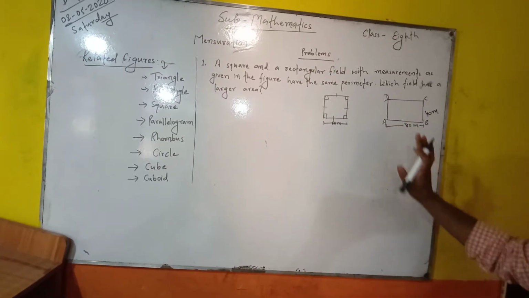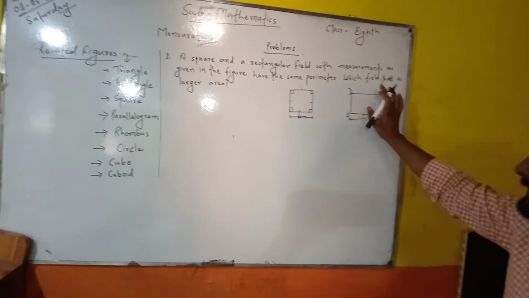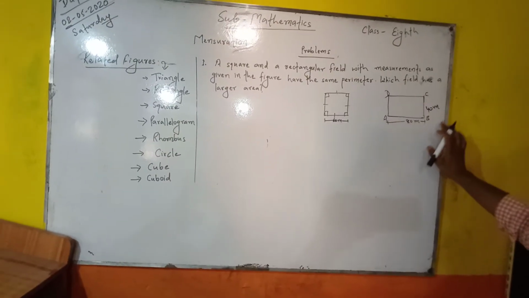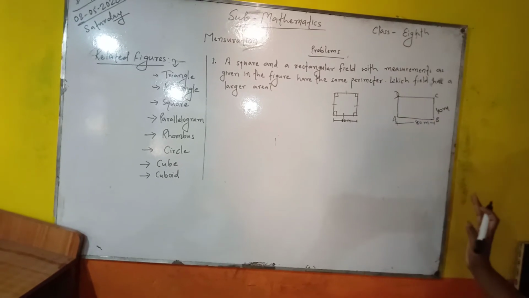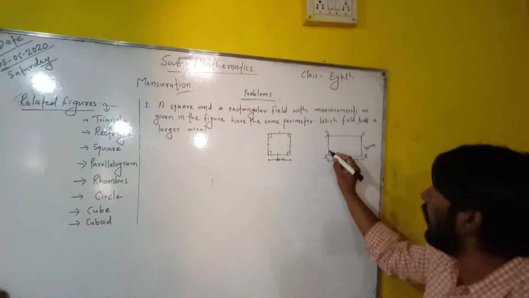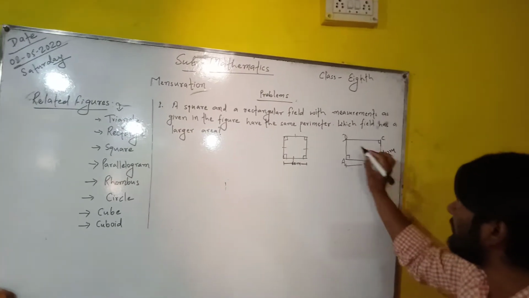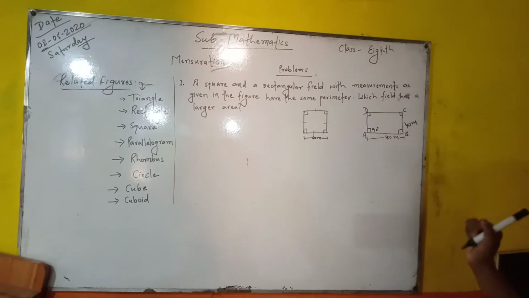Once more I explain, the first pair of opposite sides, AB and CD, are equal, and the second pair of opposite sides, BC and AD, are also equal. That is the definition of a rectangle. And also all the four angles are right angles. It means that all the four angles measure 90 degrees.